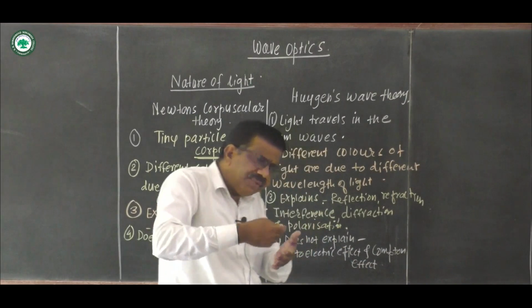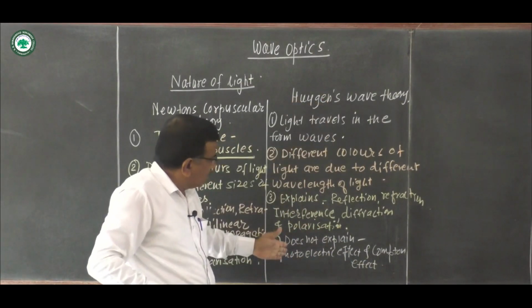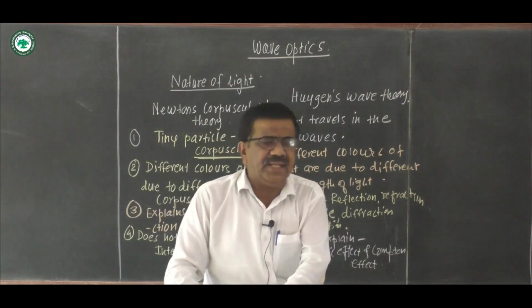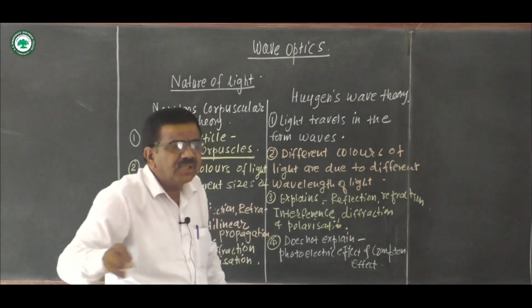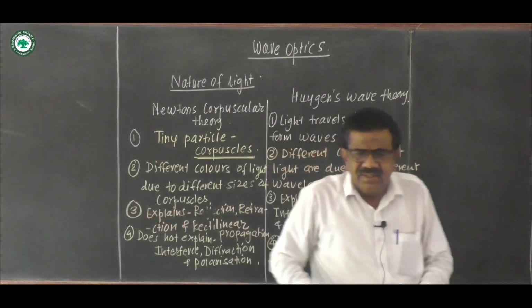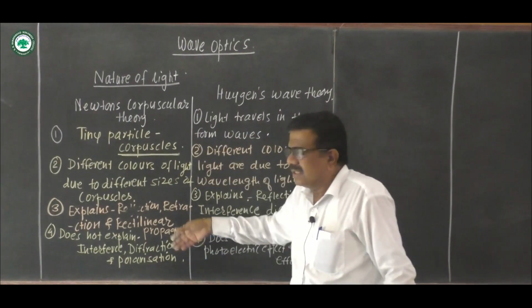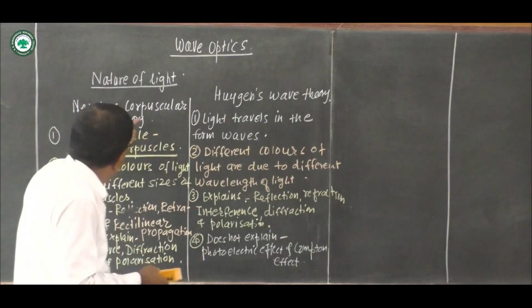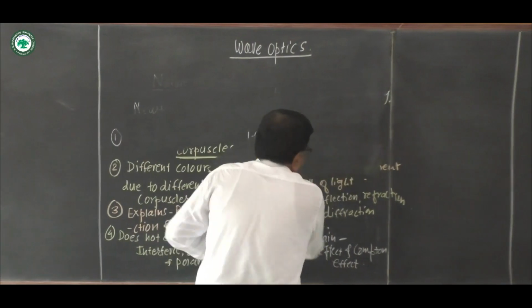They are not related with the wave nature, and this theory is based on wave nature, so it does not explain phenomena such as the photoelectric effect and Compton effect. So this is about the nature of light. One MCQ may be asked on these points. Read these points carefully about Newton's corpuscular theory and Huygens wave theory.